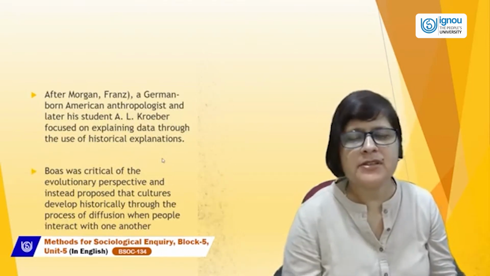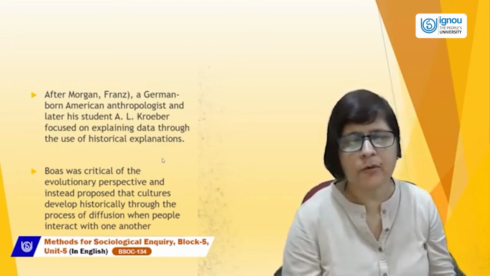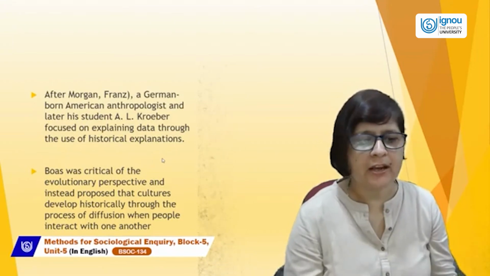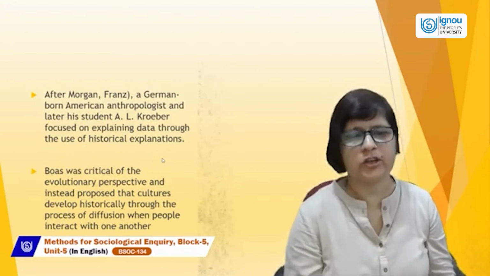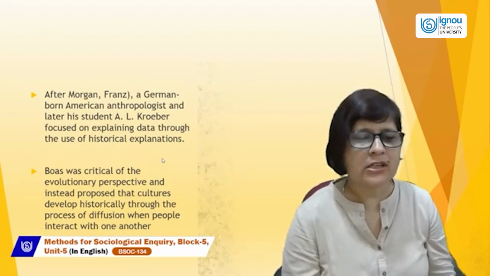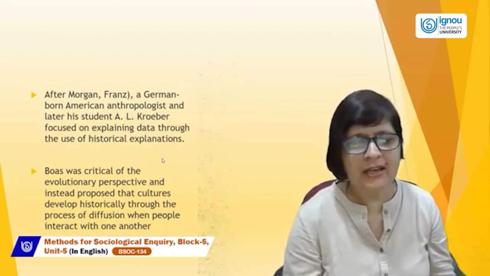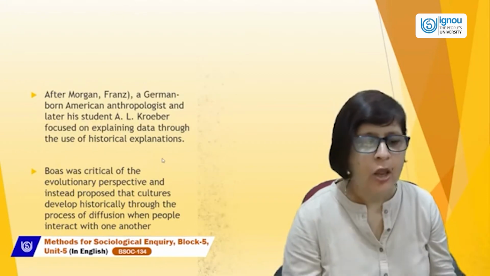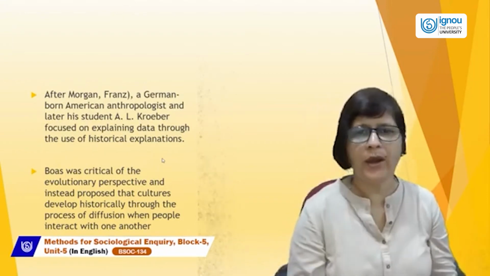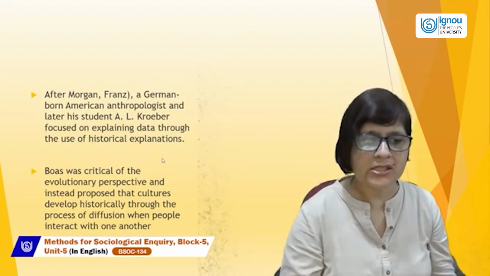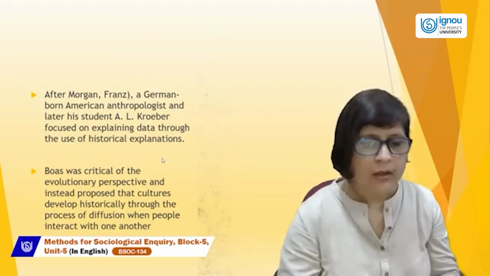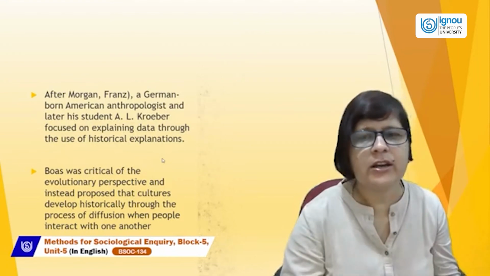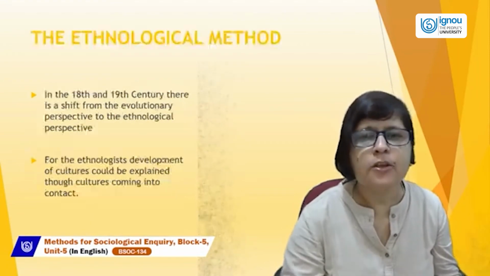After Morgan, Franz Boas, a German-born American anthropologist, and A.L. Kroeber focused on explaining data through the use of historical explanation. Boas was critical of the evolutionary perspective and instead proposed that culture developed historically through the process of diffusion when people interact with one another. According to Boas, culture developed historically through diffusion.